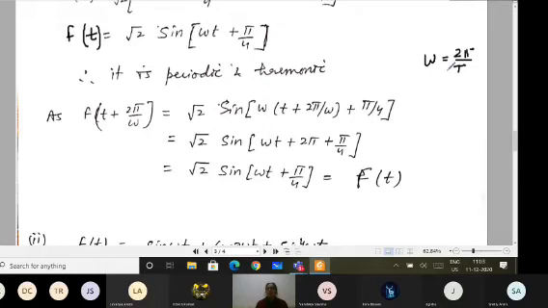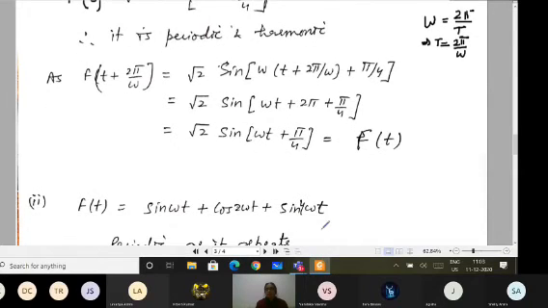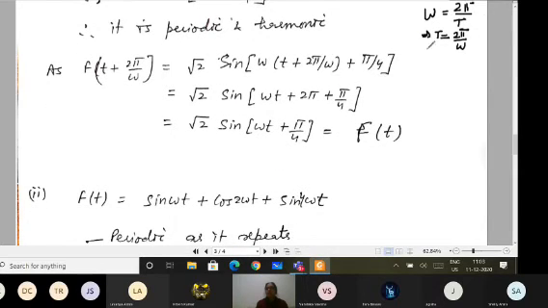So from here you can take capital T equals 2 pi by omega. So I have to take, after the regular interval of time capital T, the motion is getting repeated. So this is periodic and harmonic, and after how much time it is repeating, that also you can find.